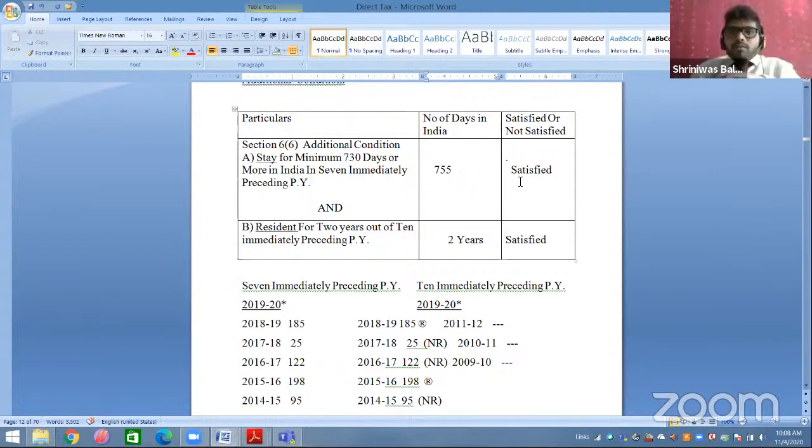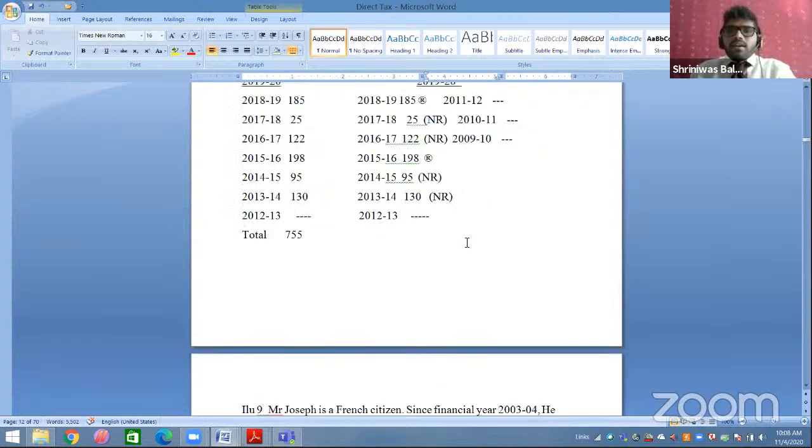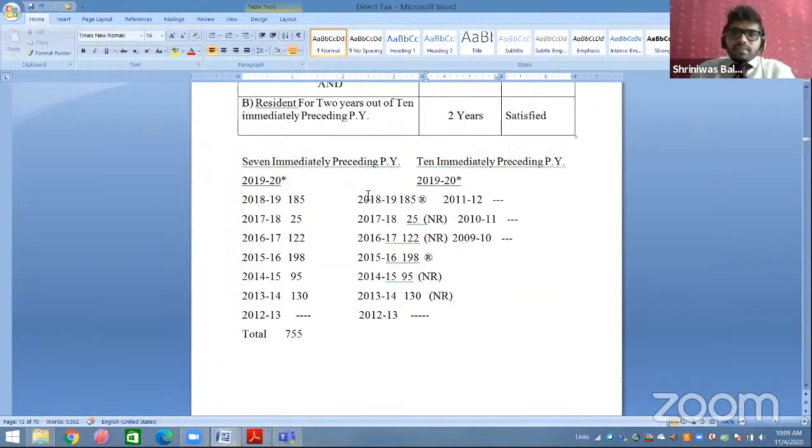Okay. Now B point says resident for 2 years minimum. Minimum resident for 2 years out of the 10 immediately preceding previous years. So now we are going to check with the 10 immediately preceding previous years. So I have written the 10 immediately preceding previous years: 18-19, 17-18, 16-17, 15-16, 14-15, 13-14, 12-13, 11-12, 10-11, everything I have written. Okay. Now I have also written the number of days: 185 for 18-19, 17-18, 25, 16-17, 122, 15-16, 198, 14-15, 90.